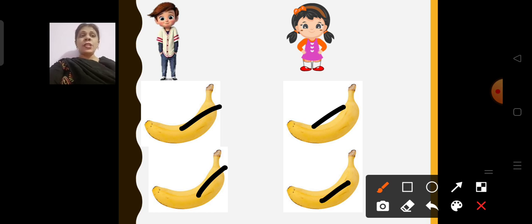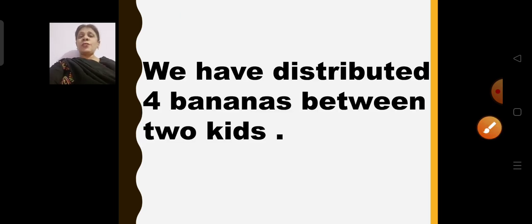So understood how we distributed? We have distributed 4 bananas between 2 kids. So each kid got 2 bananas. Okay. So 2 2s are 4.